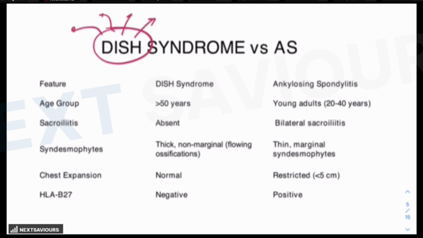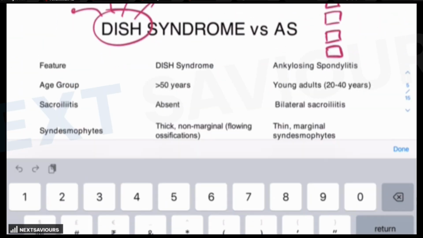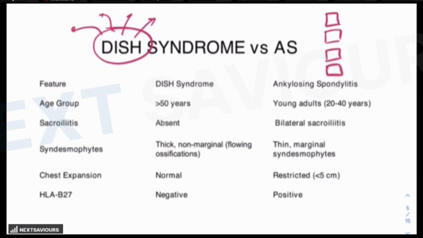And how this thing is identified, if these vertebral bodies are visualized in the lateral view, and in between these vertebral bodies, if the anterior spinal ligament, the anterior longitudinal ligament, gets calcified in four or more continuous vertebral bodies, then the answer for that question is certain. So, how these things are different?